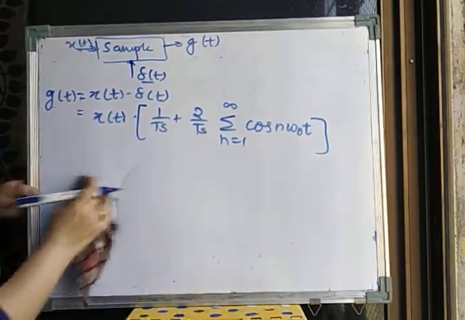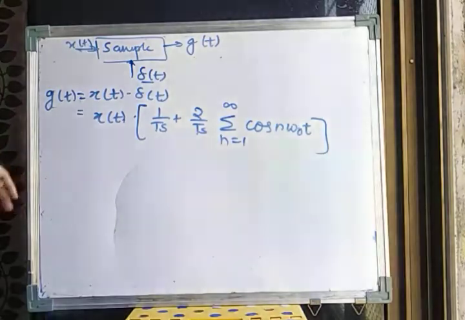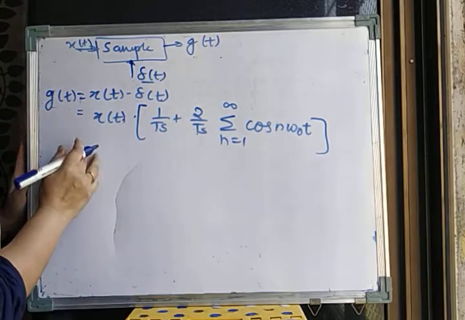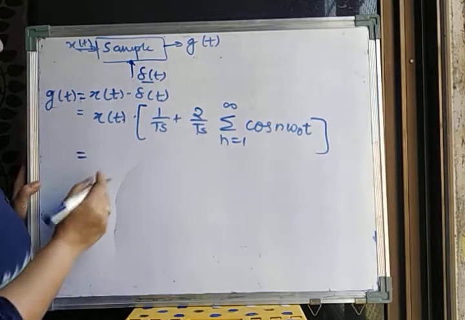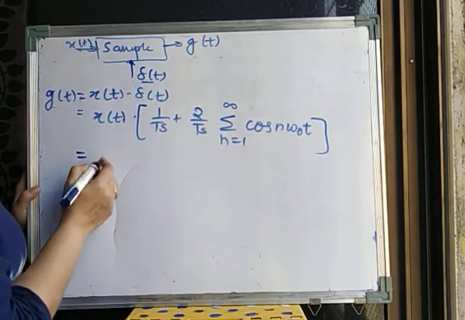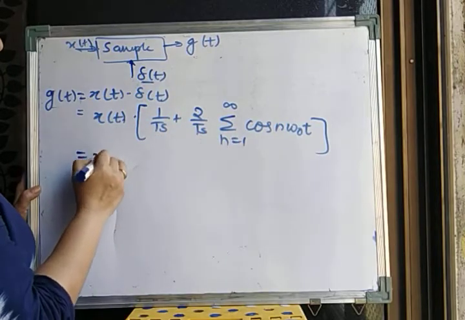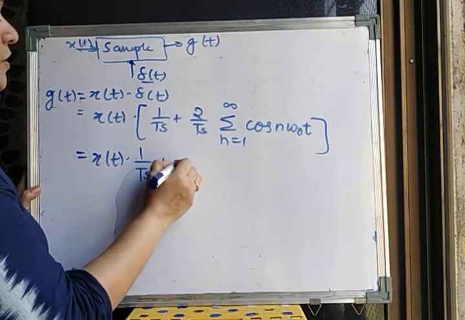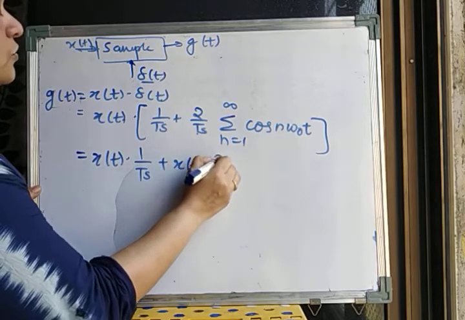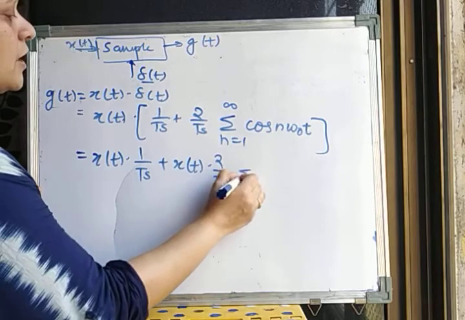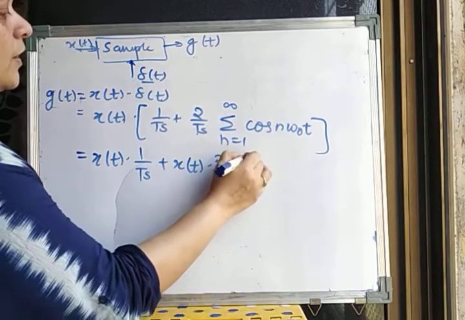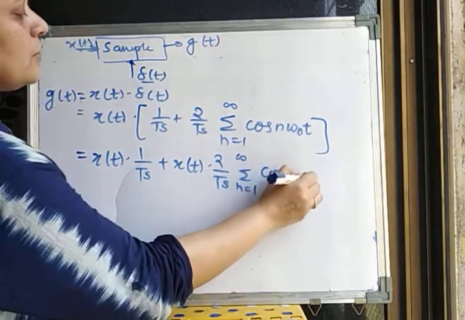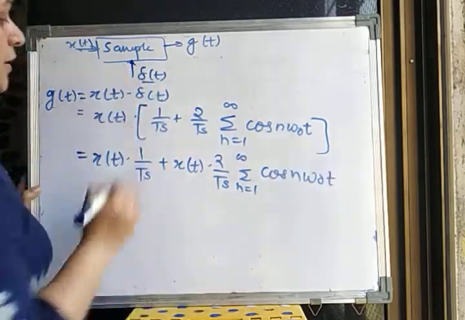Okay, we have not ended here, we still have more to do. So now if I open this bracket, what I am going to get is x of t into 1 upon ts plus x of t into 2 upon ts and summation cos of n omega 0 t.